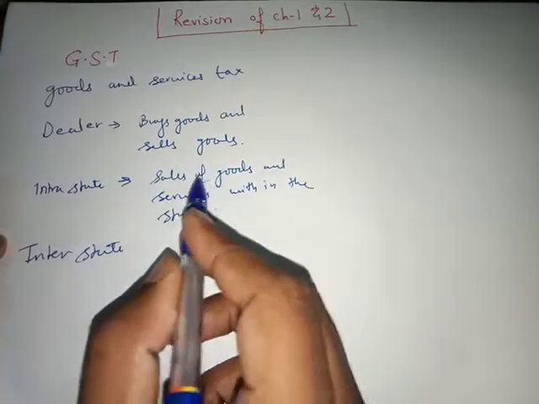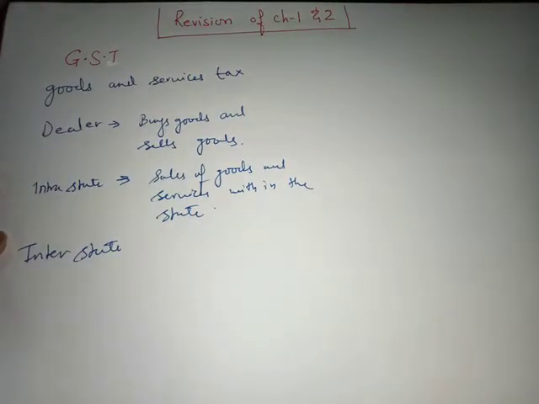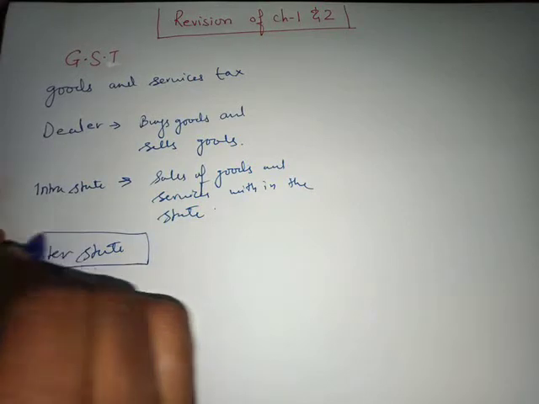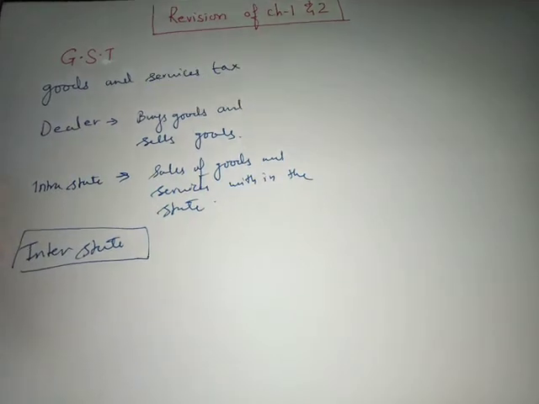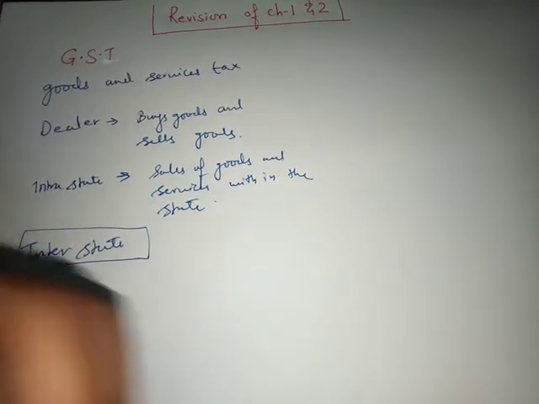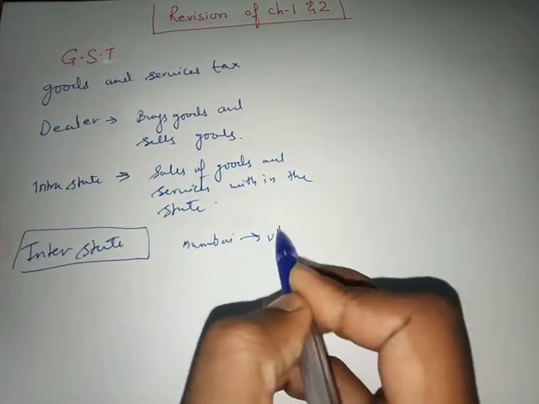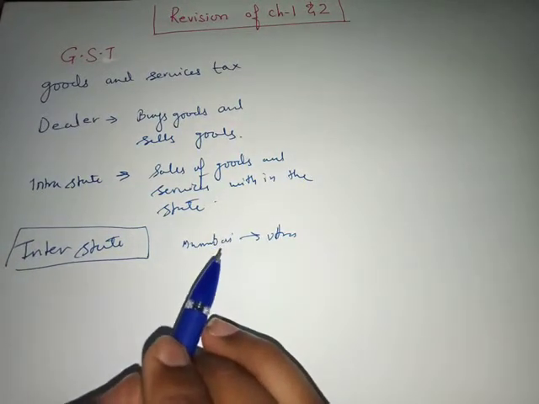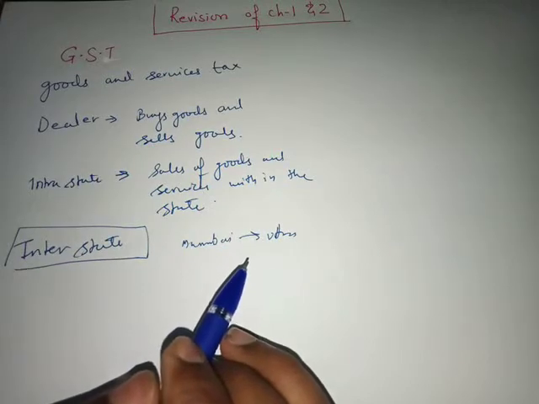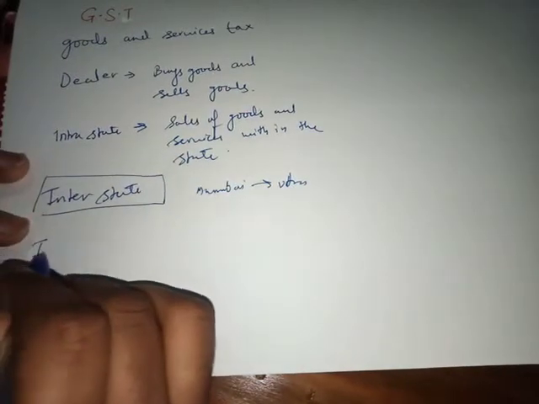Interstate, when the sales of goods and services take place outside the state, that is called interstate. For example, if they don't have one of the items in Uttarakhand, they might ask from Mumbai. They might bring it from Mumbai, क्योंकि उनकी कंपनी क्या पता मुंबई में होगी, तो मुंबई से कहाँ पर आएगा? मुंबई से उत्तराखंड में आएगा. So that is called interstate, when goods are coming from another state into your own state. Okay, that's called interstate.